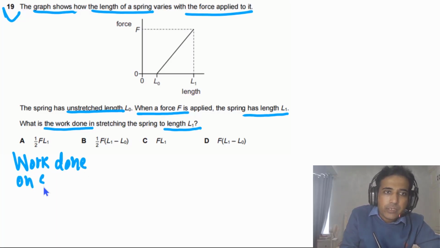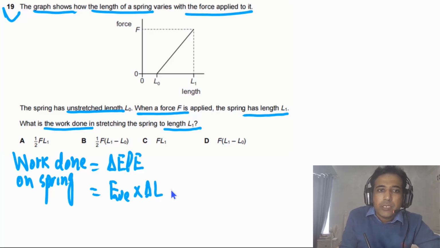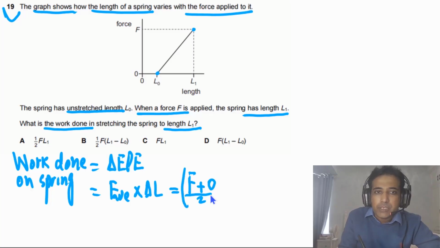So we can say work done on the spring is equal to the change in EPE of the spring, and work done in this case will be equal to the average force applied on the spring times the change in length. So for the average force, we have the maximum value of force and the minimum value of force. So the average will be F maximum plus F minimum divided by 2, because this is changing linearly. So we can say F plus 0 divided by 2, and delta L in this case is L1 minus L0.